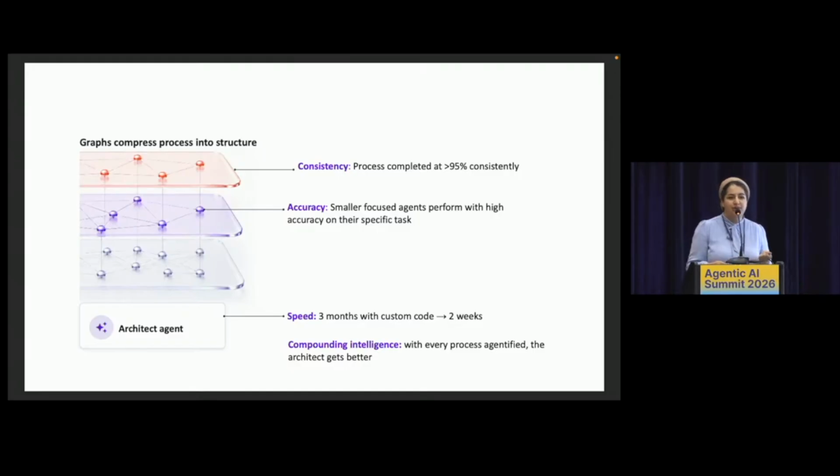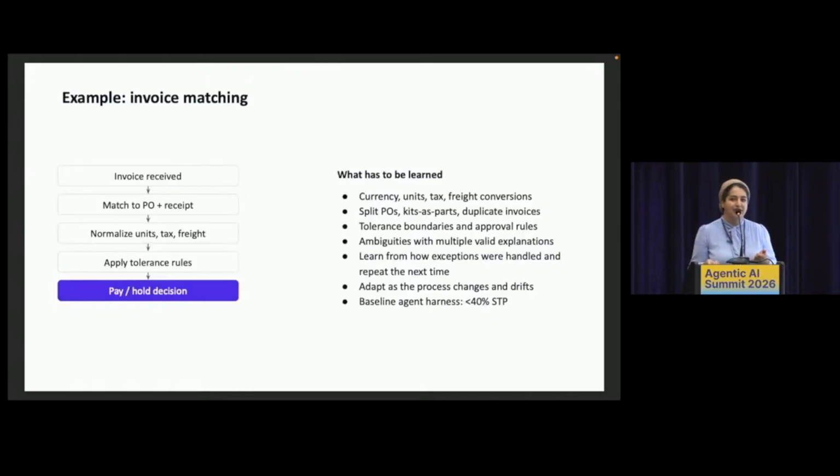And the most important part of this architecture is the compounding intelligence and the weights of that model. Every time the architect takes a new use case, creates a reasoning graph for it, and learns how to do that, it gets better at doing that. So this kind of model we're going to see more and more, and we're going to see it for different kinds of processes.